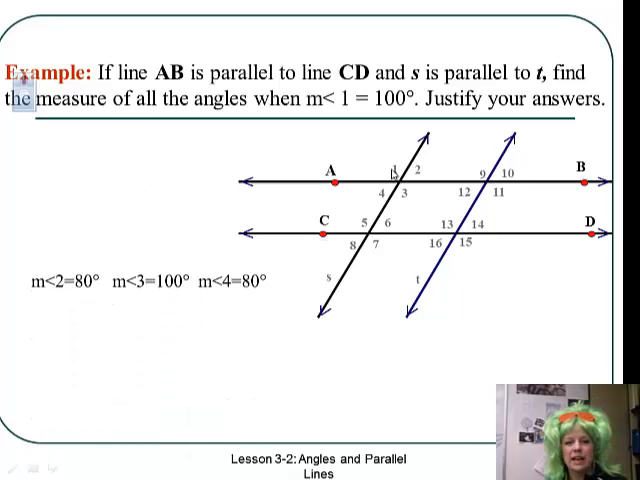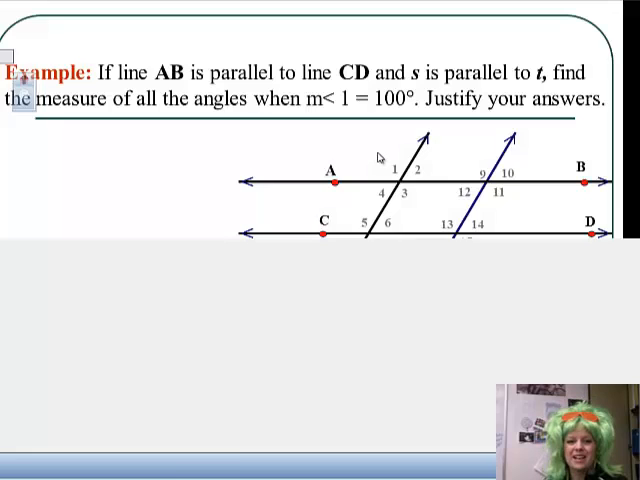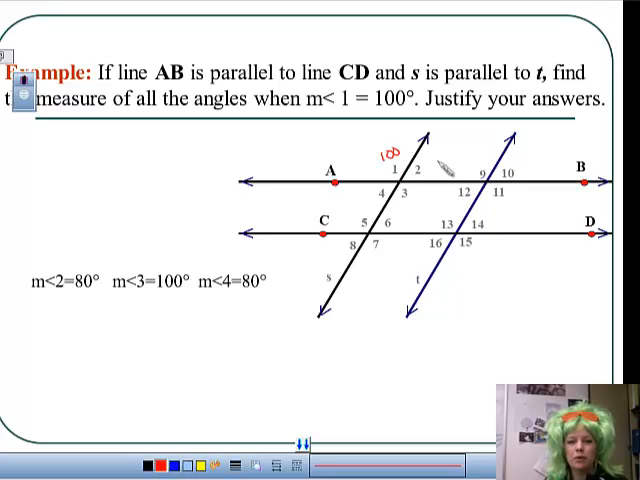Angle 2 equals 80. Because if angle 1 was 100, 2 is 80, because what type of angles are 1 and 2? Oh yeah, they're supplementary. Let me make that a pretty 80 for you. What else can we say about 1 and 4? Supplementary. Also, 2 and 4 are vertical, so they are congruent. 100 and 3 are vertical, so they are congruent.